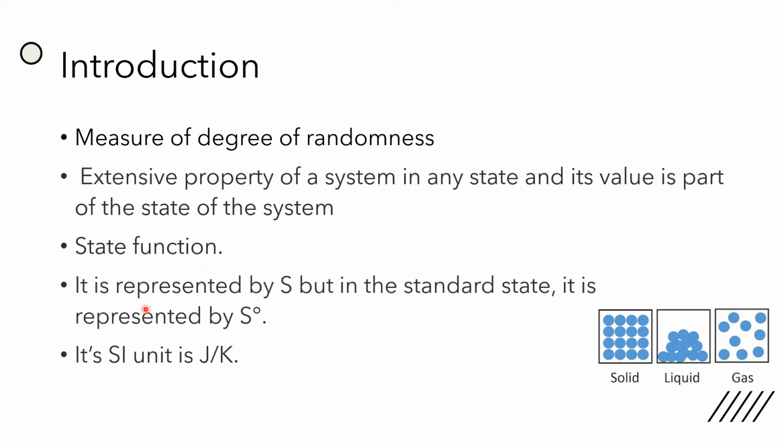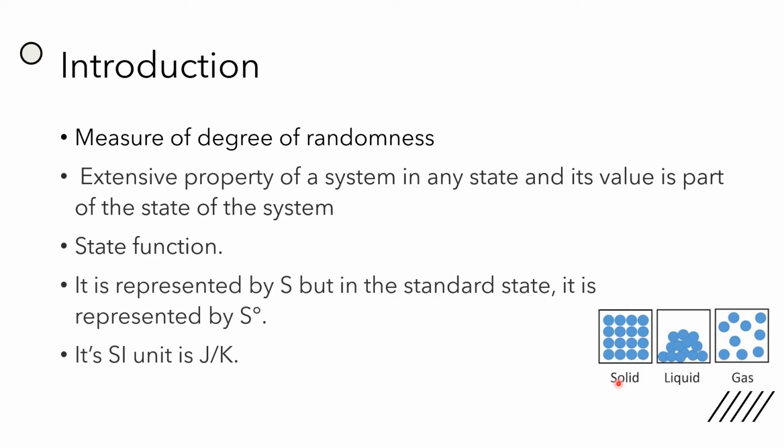It is represented by capital S, but when we are in the standard state, that is when the entropy is calculated at 1 atm pressure, it is represented by S naught. And the change in entropy is defined to be equal to change in heat by temperature, so its SI unit is joules per Kelvin.